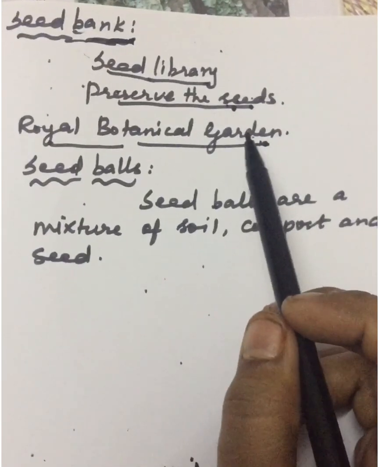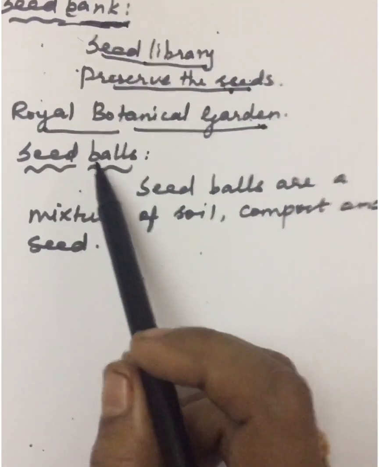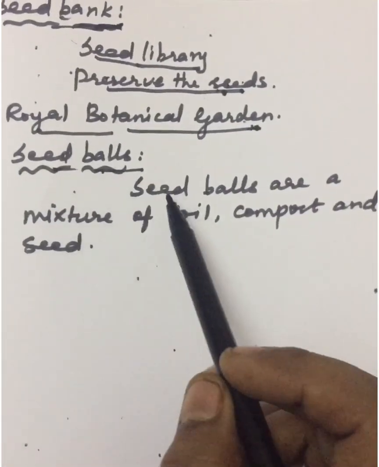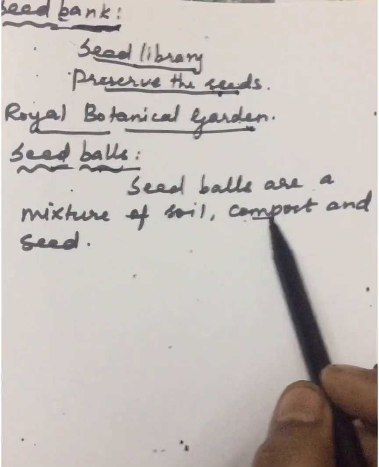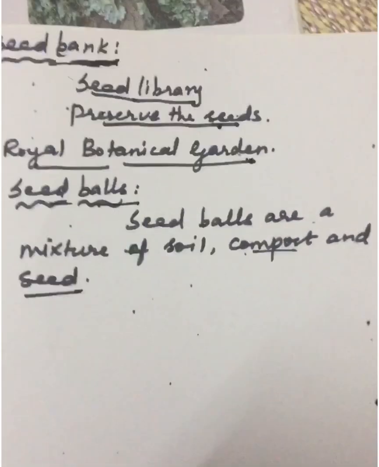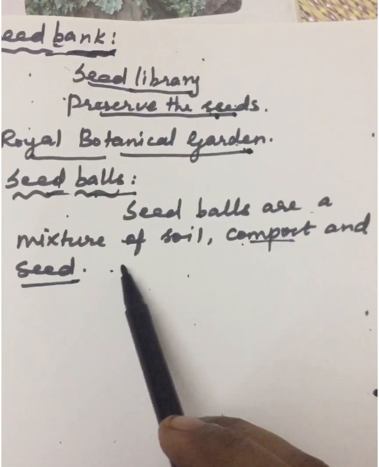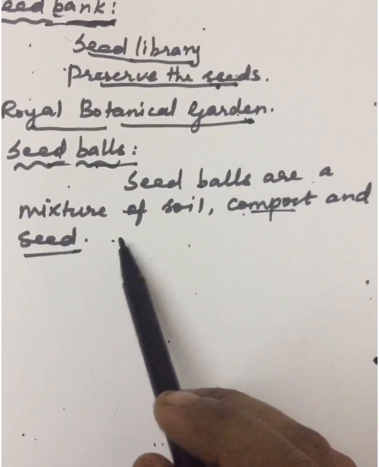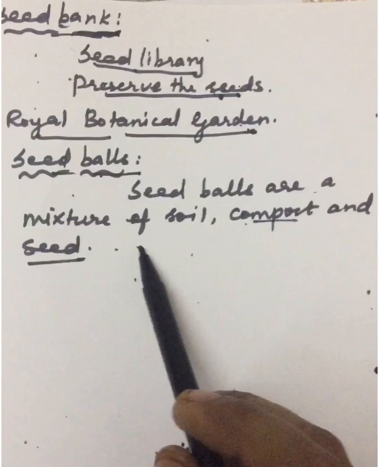Navdanya Seed Bank is a non-governmental organization located in New Delhi. Next is seed balls. Seed balls are a mixture of soil, compost and seed. These seed balls are prepared by non-government organizations. These seed balls easily germinate in the soil.